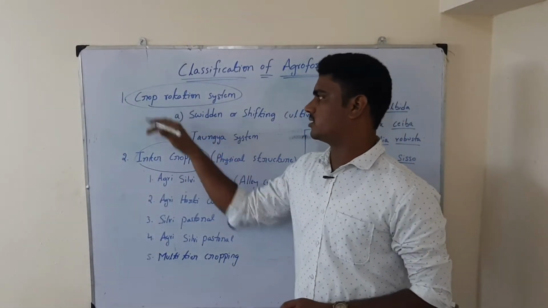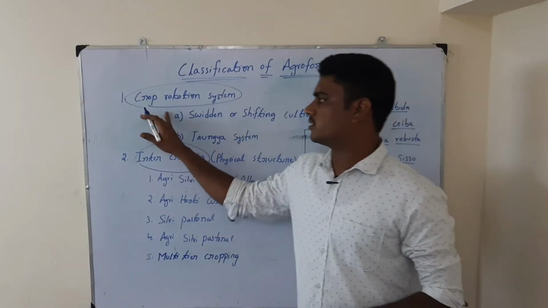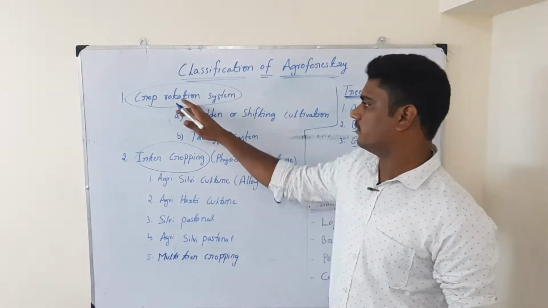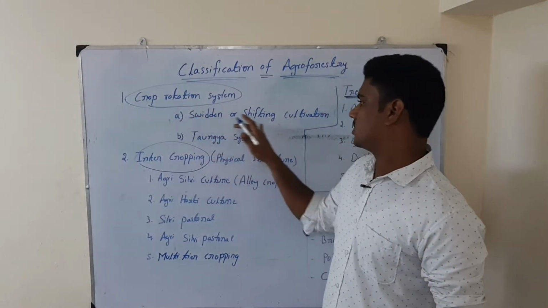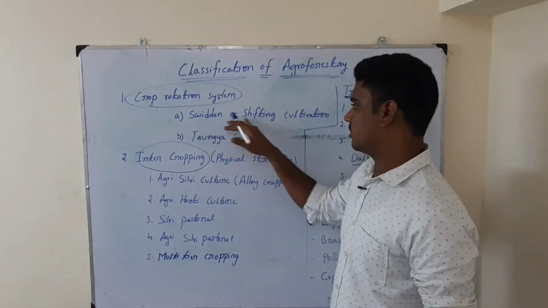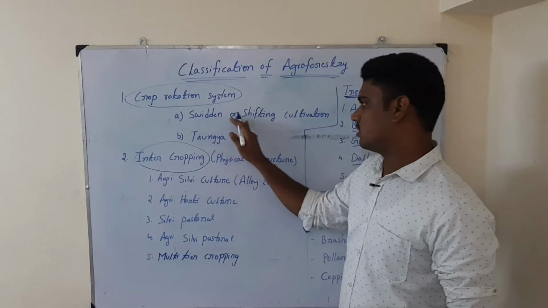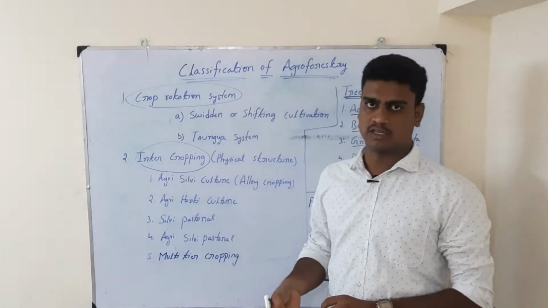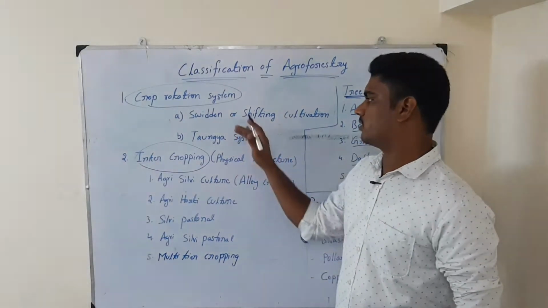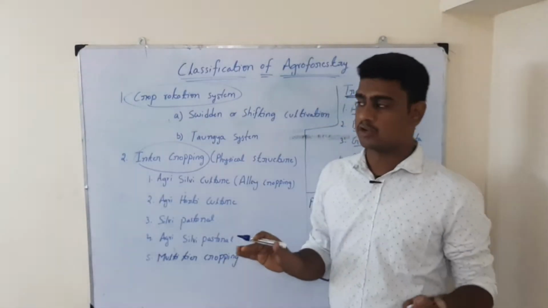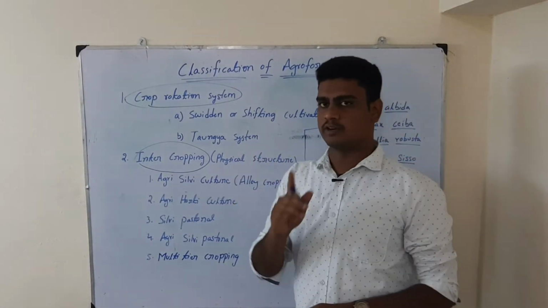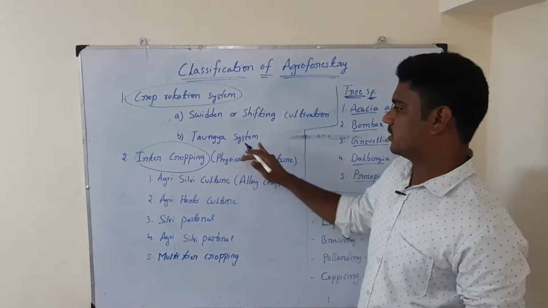Let us see the first one, which is the crop rotation system. In this term itself, crop rotation means rotating one crop after another crop. In this there are two types: Sweden or shifting cultivation, and the second one is the Tanga system. Let us see the meaning of Sweden or shifting cultivation. The other names of Sweden or shifting cultivation are Podu cultivation, Jhum cultivation, and slash and burn cultivation. So there are different names for shifting cultivation, so don't be confused by the synonyms or other names. But for the Tanga system, only one name is there, that is Tanga system.